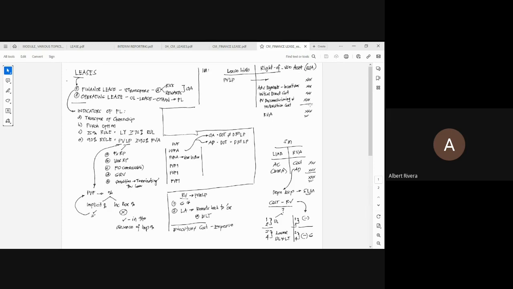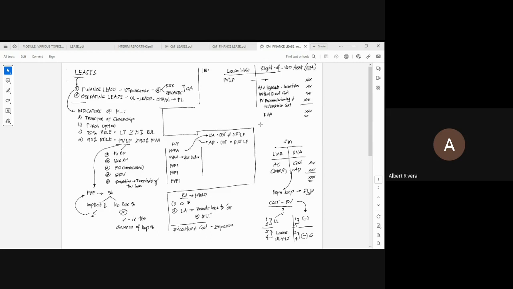What you need to do is to get the present value of that 50,000 pesos to account what should be capitalized or included as part of the right of use asset in a specific year, and in particular, for example, year 1. And that is now your right of use asset. That is your RUA in some wordings na ginagamit ng mga professor.